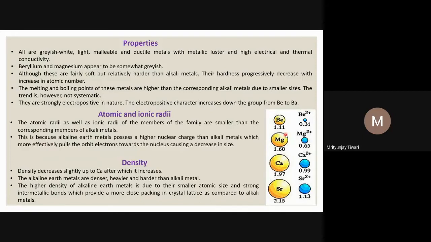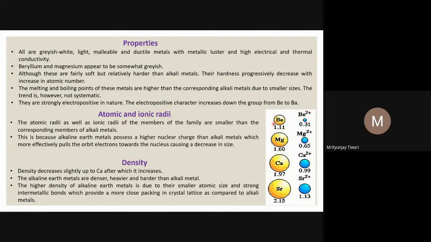The reason here is that as we go down the group, the electropositive character, which is the tendency to lose electrons, increases because of the increase in atomic radius, as we have seen in the periodic properties chapter. In almost all groups the atomic radii increase, and because of that the ionization potential decreases, and as ionization potential decreases, the tendency to lose electrons increases. So the tendency to lose electrons increases down the group.